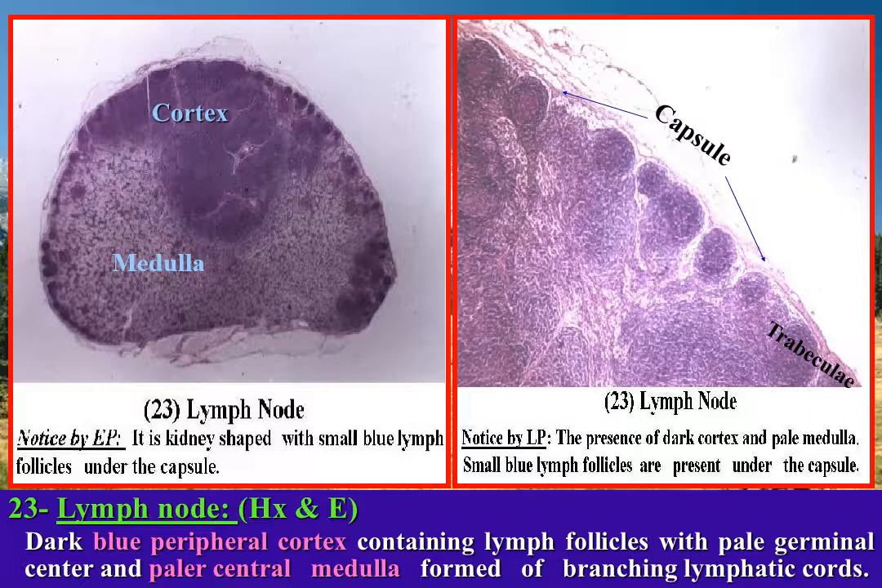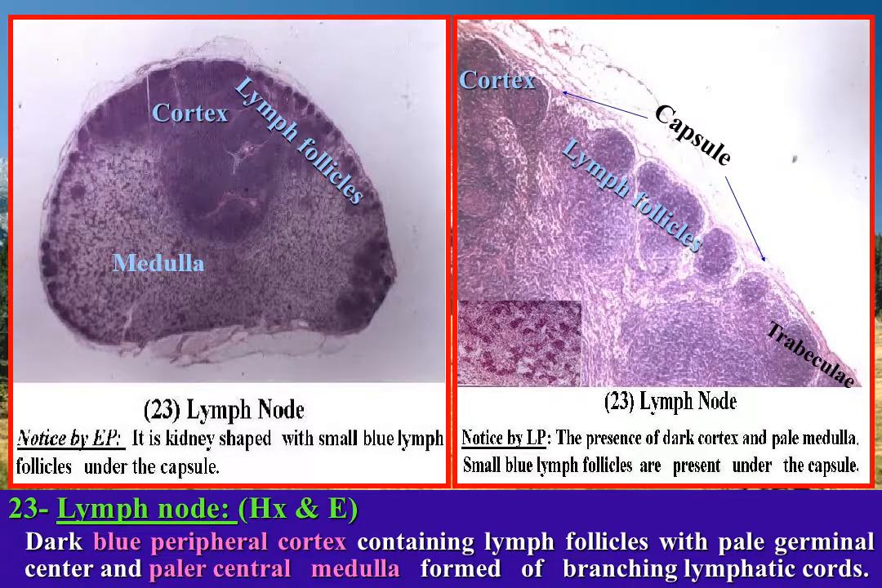The parenchyma is formed of outer dark cortex composed of lymph follicles and lymph sinuses, lymph follicles with pale germinal center, while the medulla is formed of anastomosing and branching lymphatic cores and lymphatic sinuses. The lymphatic cores are continuous with the cortical nodules.